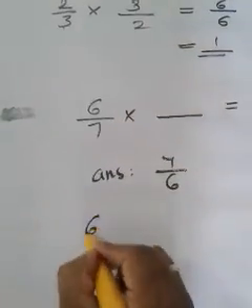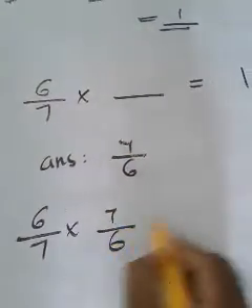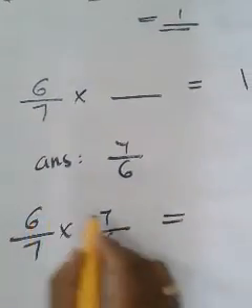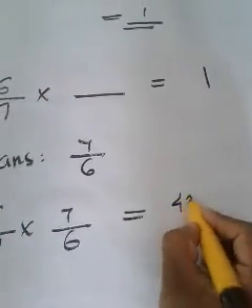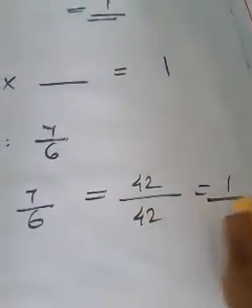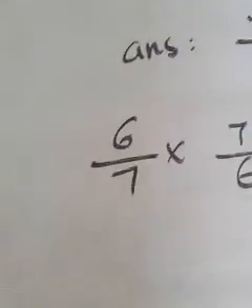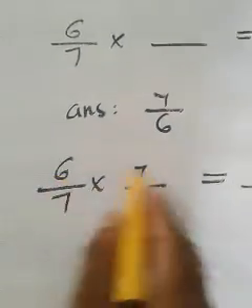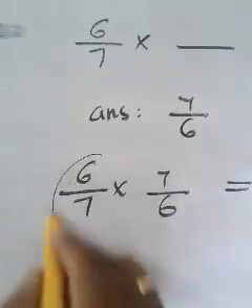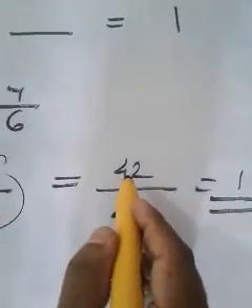You can check. You just multiply 6 by 7 into 7 by 6. What is 6 into 7? 42. What is 6 into 7 again? 42. What is 42 by 42? 1. You can multiply numerator, multiply denominator, because you know how to multiply two fractions. So we will get 42 by 42, that is 1.